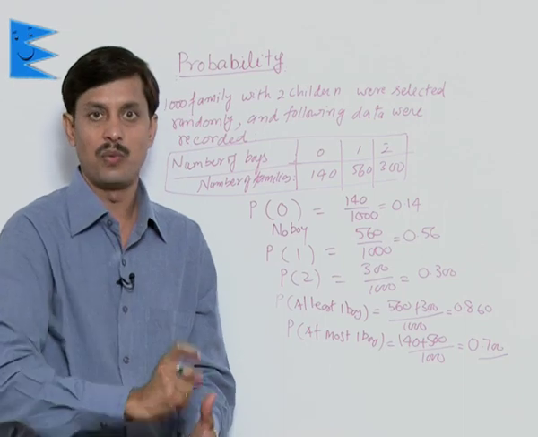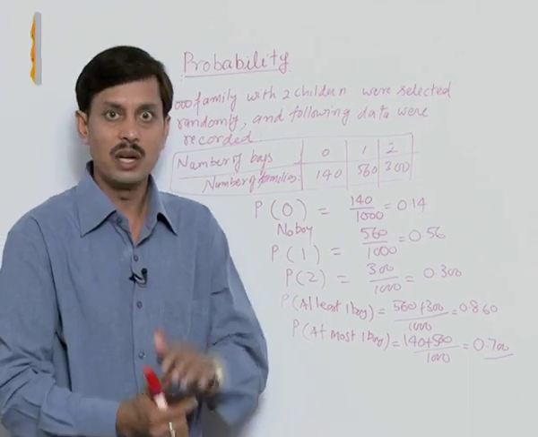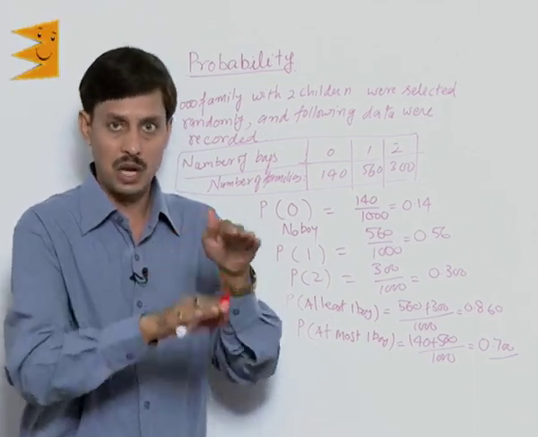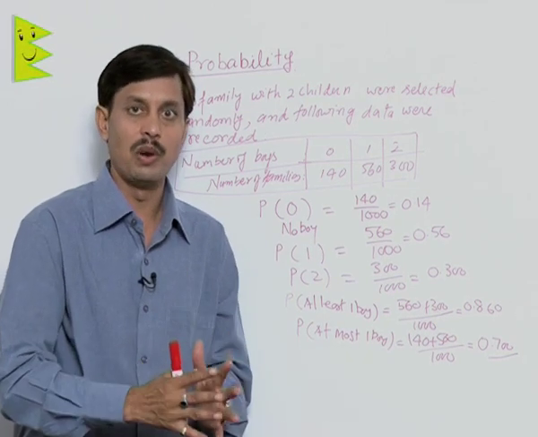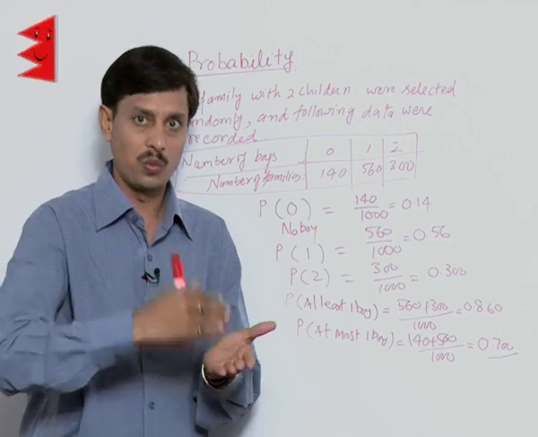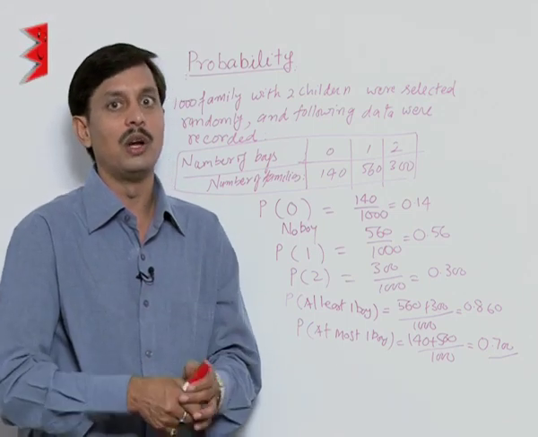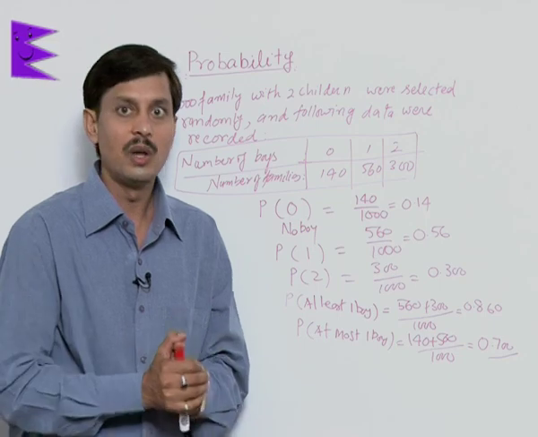So some sort of tables you can draw, you can see, and as per requirement of question you can strike by just one formula. That probability is what? Total number of favorable chances upon total number of chances, that is sample space. That is probability of not happening is 1 minus probability of happening, or probability of happening is 1 minus probability of not happening.